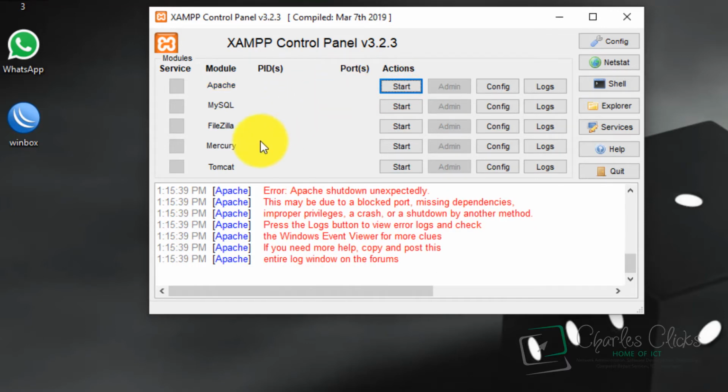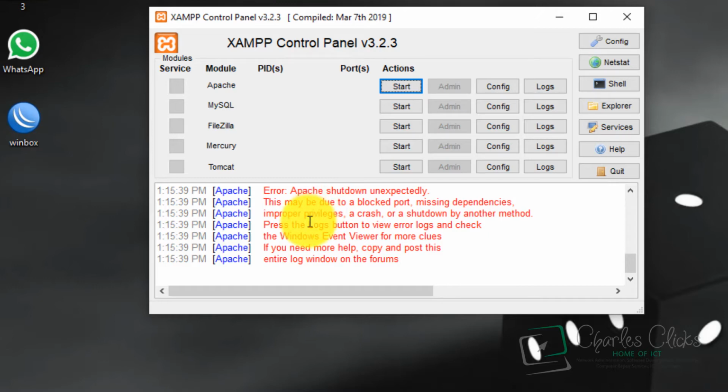You see, I got some error message here. The reason why my Apache is not starting is because I got an error message on my status that says, error, Apache shut down unexpectedly. It's because it's a port problem. So this means there's another application using my port. But don't be scared, you may not encounter this kind of problem.